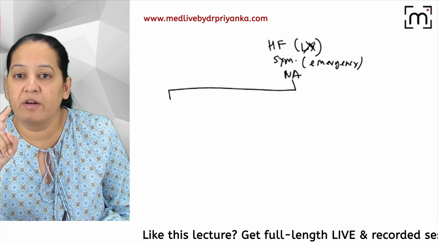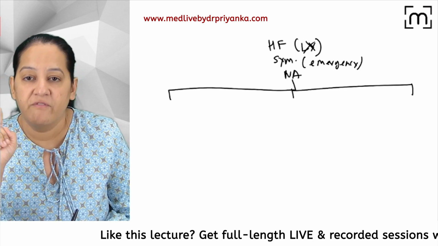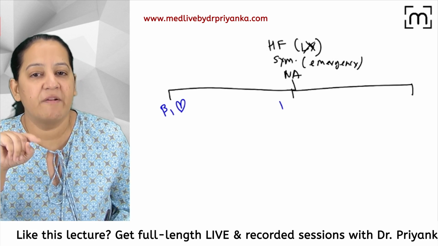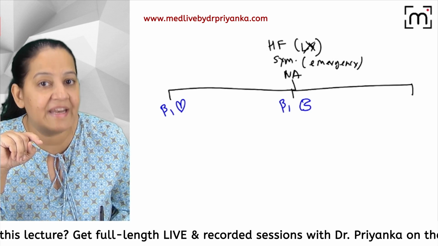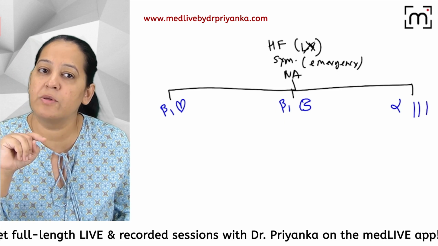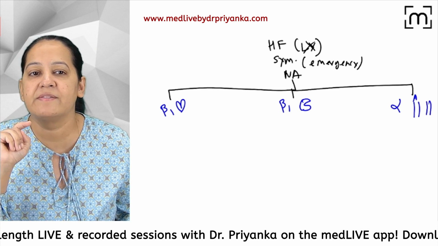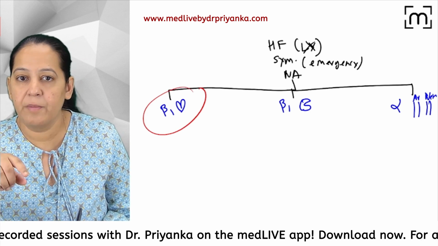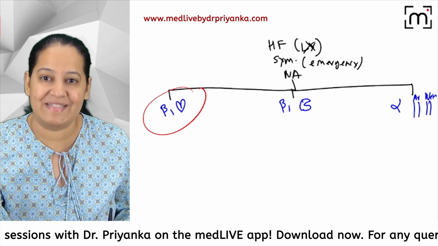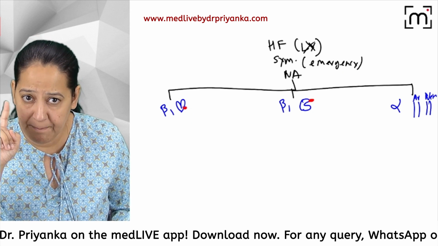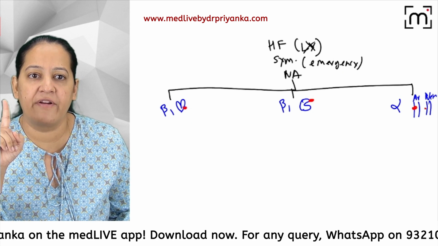This noradrenaline will go and bind with 3 receptors. Once it binds with the beta 1 receptor on the heart, then it will bind on the beta 1 receptor on the kidney, and then it will bind with the alpha receptor of the blood vessel, that is arteries also, veins also, arteries as well as veins. Okay, so this one is good, but these two are bad. How? Understand it. So suppose this is the beta 1 receptor on the heart, beta 1 on the kidney, and alpha on the artery and alpha on the vein.